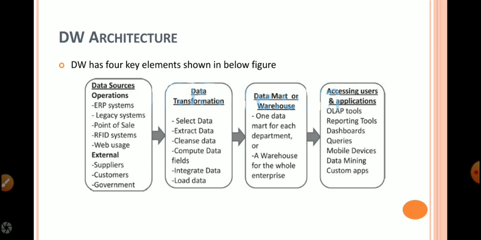Data warehouses or data marts are developed by using schemas like star schema or snowflake schema. Then the data available in the data warehouse or data mart are utilized for analyzing the business. Like for example, what happened in the business throughout the day?